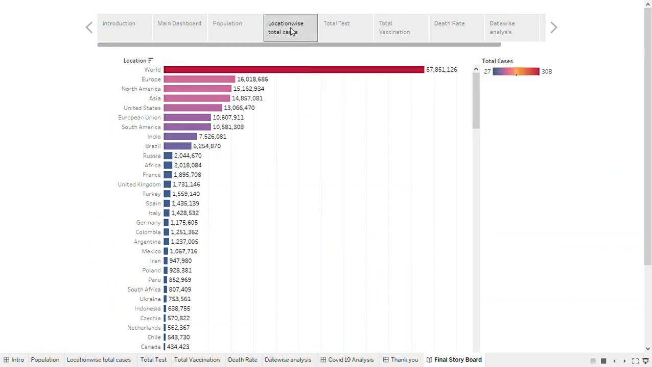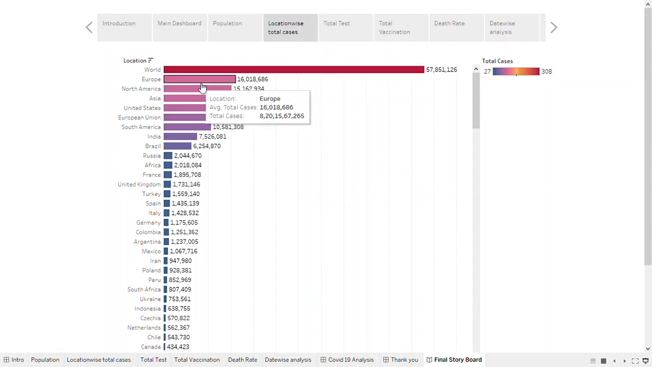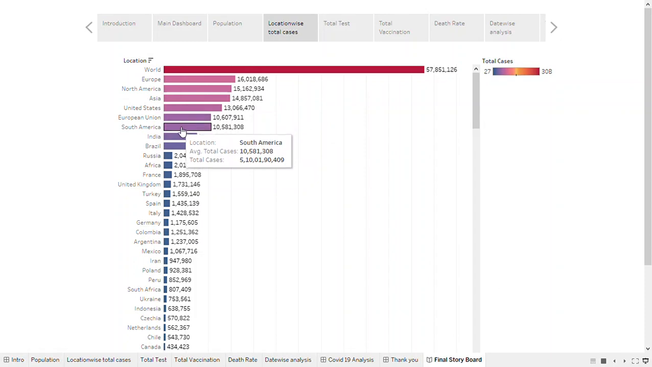Next one, location-wise total cases. Here for Asia, it gives total cases and here is the number of total cases. Likewise for United States, European Union, South America, India, Brazil, Russia, and also for the world.